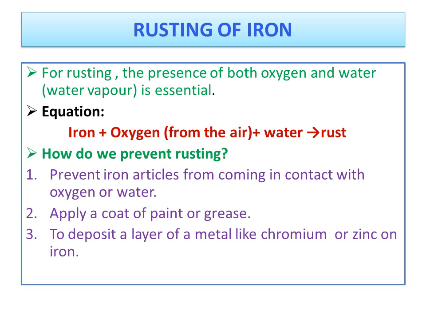And the third type of prevention is to deposit a layer of metal like chromium or zinc on iron. So another thing is that we have to deposit a layer of chromium or zinc on the surface of the iron. These are the main three things to prevent the rusting.